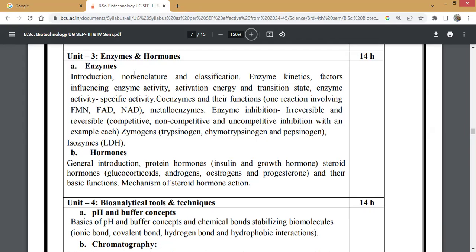So this is all about enzymes. The second part under unit 3 is hormones: a general introduction, protein hormones like insulin and growth hormone, steroid hormones like glucocorticoids, androgens, estrogens, progesterone and their basic functions, and the mechanism of steroid hormone action. So this is about unit 3, enzymes and hormones.